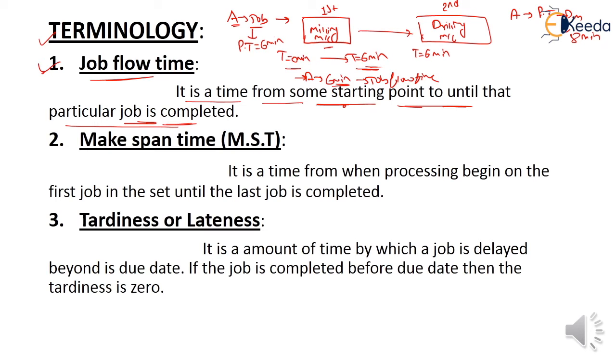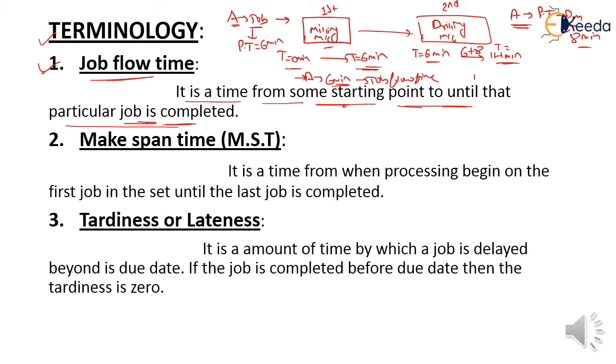So after the 6 minutes it is the starting point in the drilling machine. And what is the processing time? The processing time of A on the drilling machine is 8 minutes. So 6 plus 8 is nothing but 14 minutes. After the 14 minutes the job A is completed on the drilling machine.